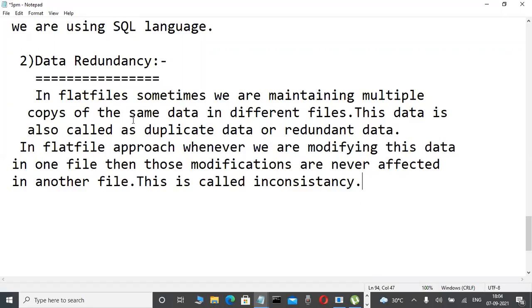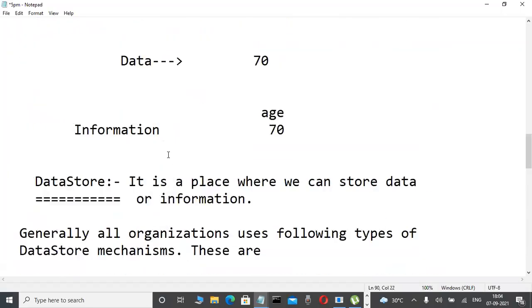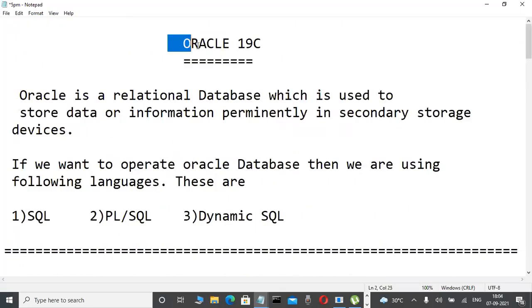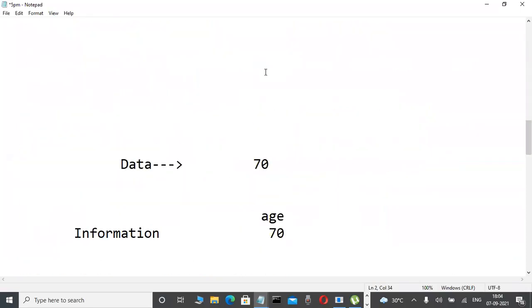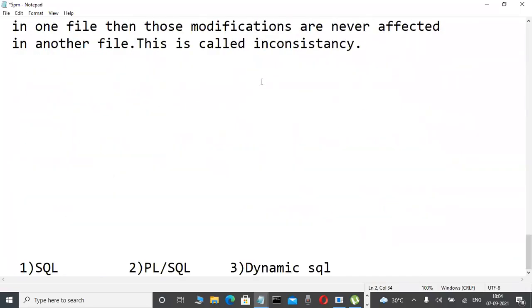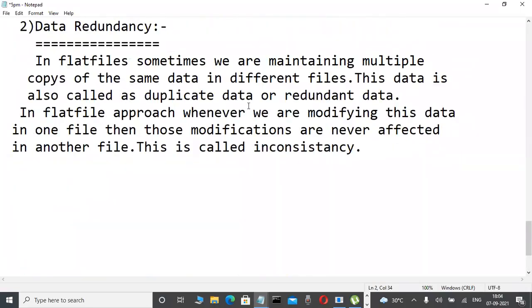That's why consistent data is not there throughout the project in a flat file approach. But in the future, we are learning about database software. Why inconsistency problems never occur in database software, tomorrow I will tell you. ACID properties are there, and rollback and commit, through that we will understand. Then consistent data is automatically maintained throughout the project. How, we will tell next.